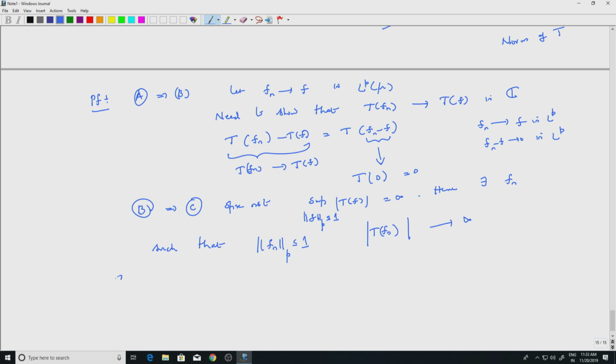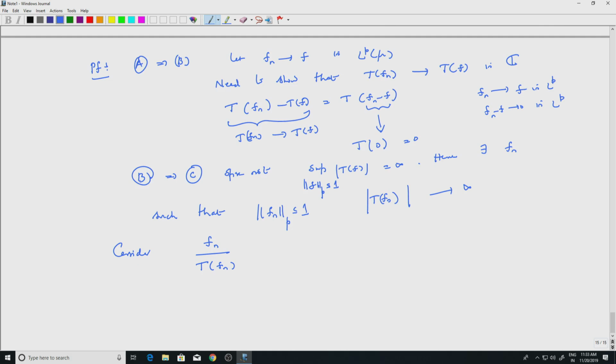Okay, so consider fn divided by T of fn. Remember, T of fn is a complex number, it's a scalar. What happens to this function? These are all in LP, because the fn's are in LP. T fn is a number, and you are multiplying fn by that number. So these are all in LP.